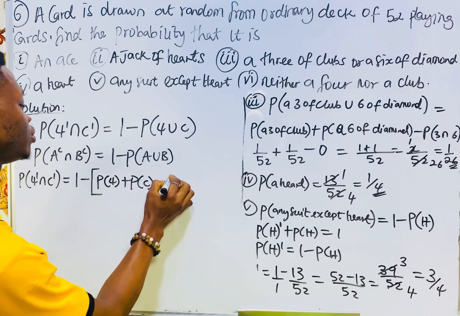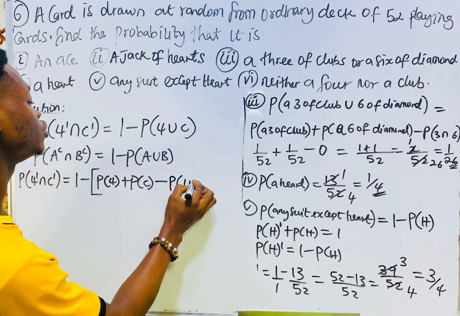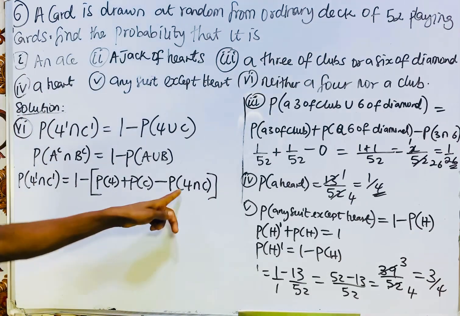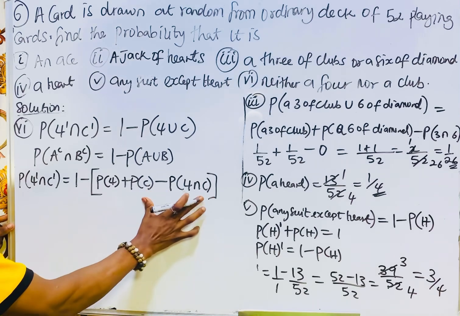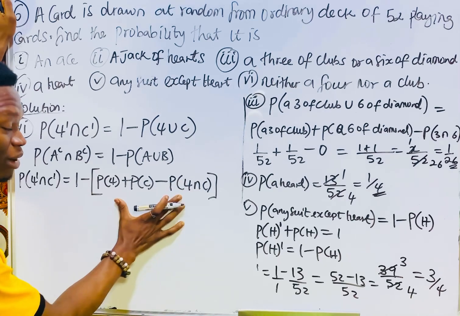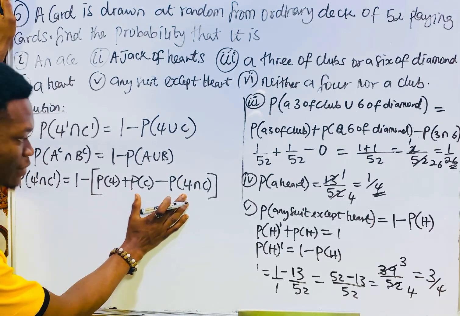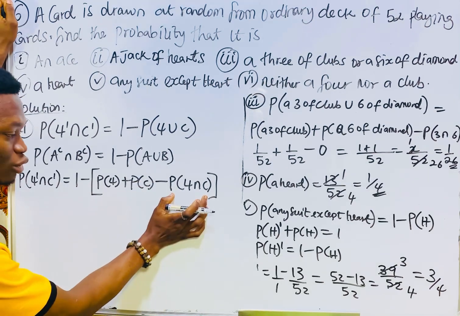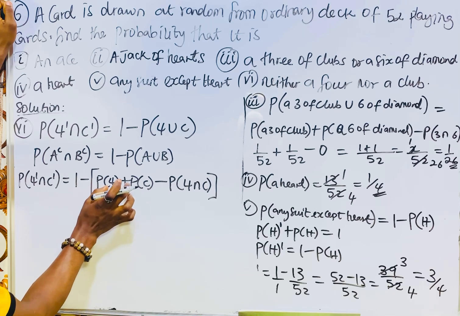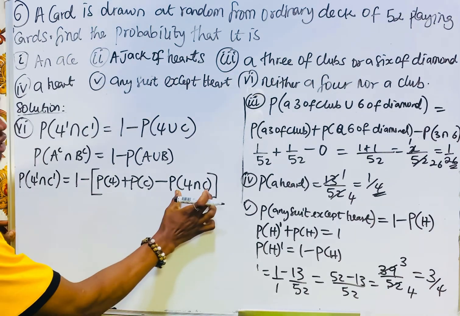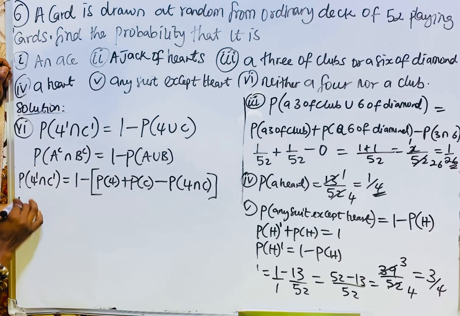That is the formula for not mutually exclusive events, because I put minus the probability of 4 intersect C. But if eventually this intersection turns out to be 0, then the formula is just the probability of 4 plus the probability of C. That is the formula for mutually exclusive events, just removing this.